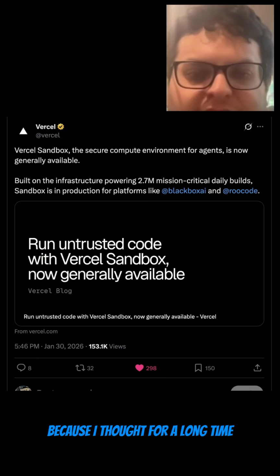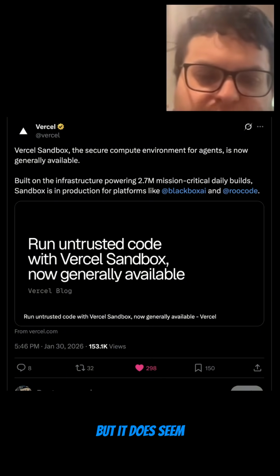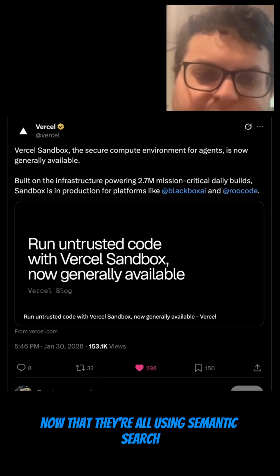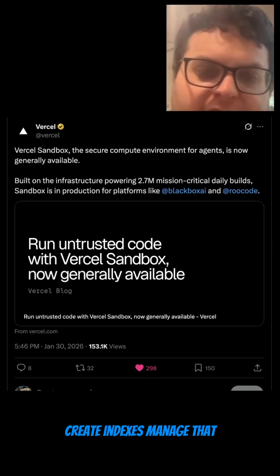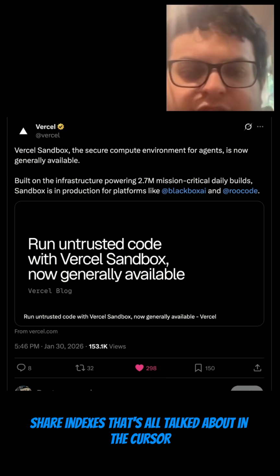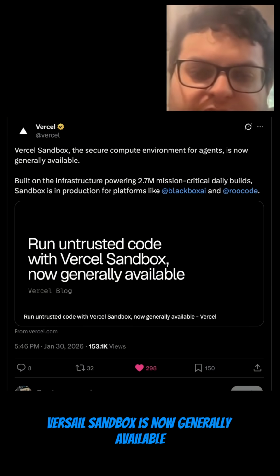And it is interesting because I thought for a long time that all of these services like Cursor, etc., were just using grep to evaluate these GitHub repos, but it does seem now that they're all using semantic search. So it would have to clone the repo down, create indexes, manage that, share indexes. That's all talked about in the Cursor semantic search blog post. But nonetheless, Vercel Sandbox is now generally available.